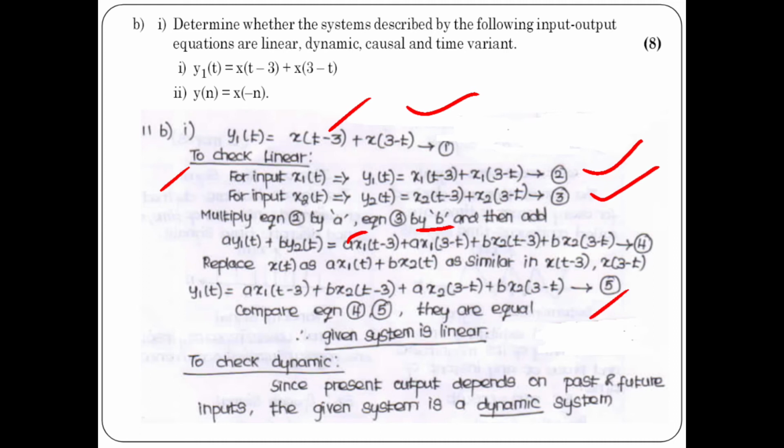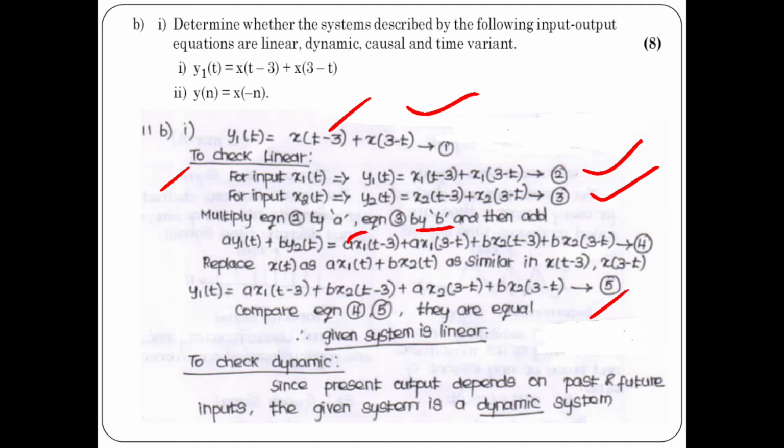You will get the fifth expression. So compare equation 4 and equation 5, both the equations are equal. The given system is a linear system. So now to check whether the given system is dynamic.